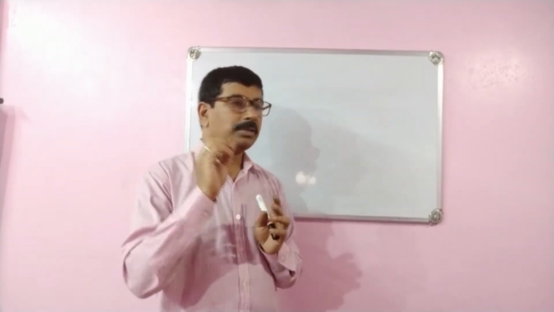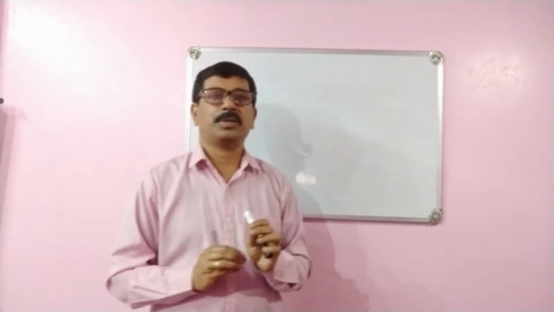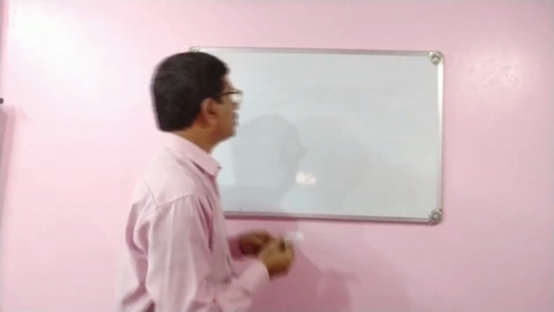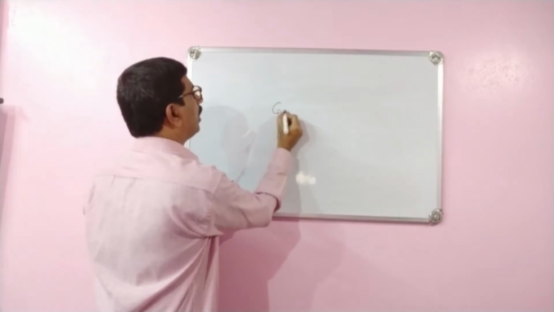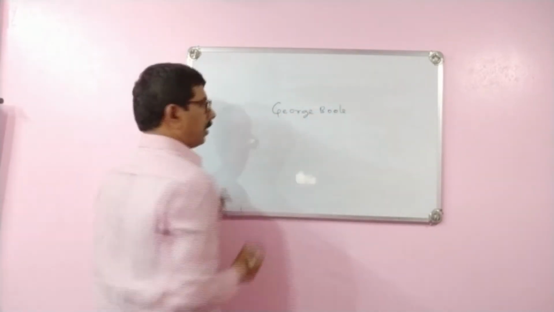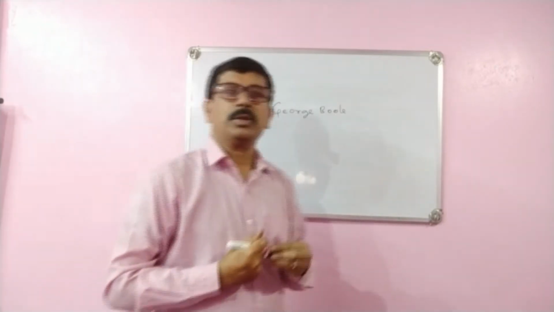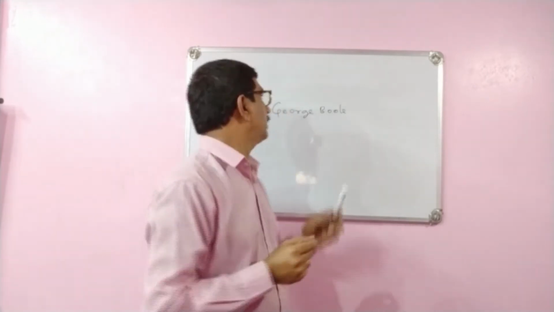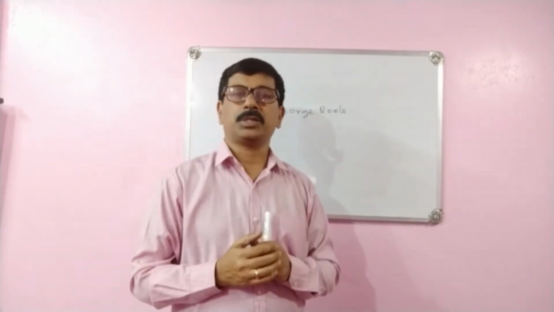And this Boolean algebra concept was derived by one person called George Boole. I have given notes, and in that this is mentioned.